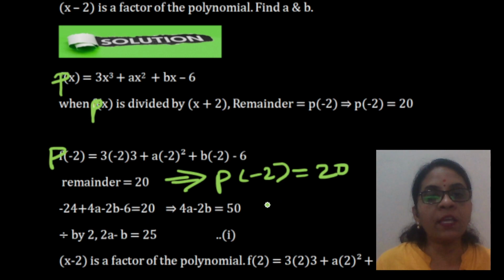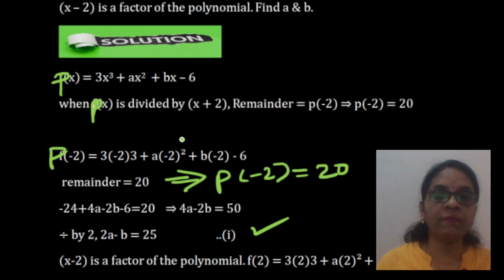When you simplify, you get your first equation as 4a minus 2b is 50, and if you divide by 2, this is a division symbol, children, or take out 2 common, you get 2a minus b is 25. This is your first equation, which we get using the first condition, that when p of x is divided by x plus 2, the remainder is 20.